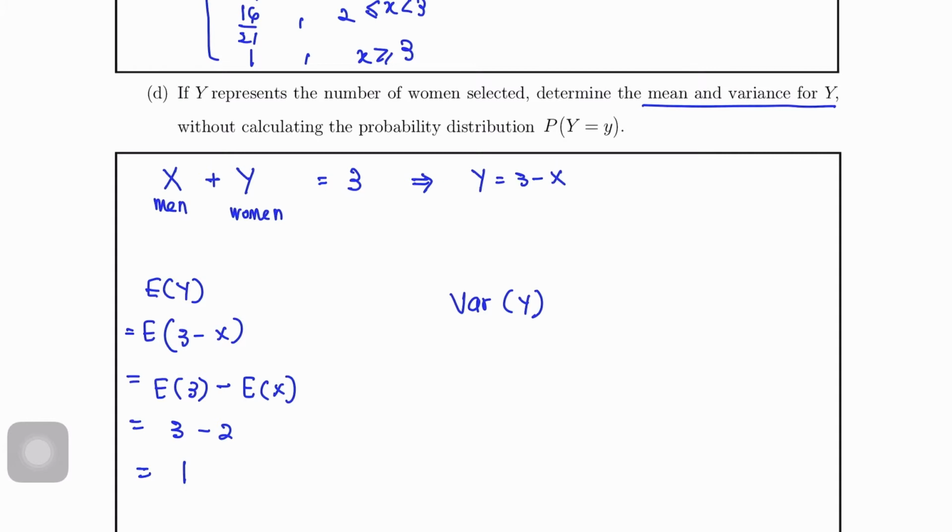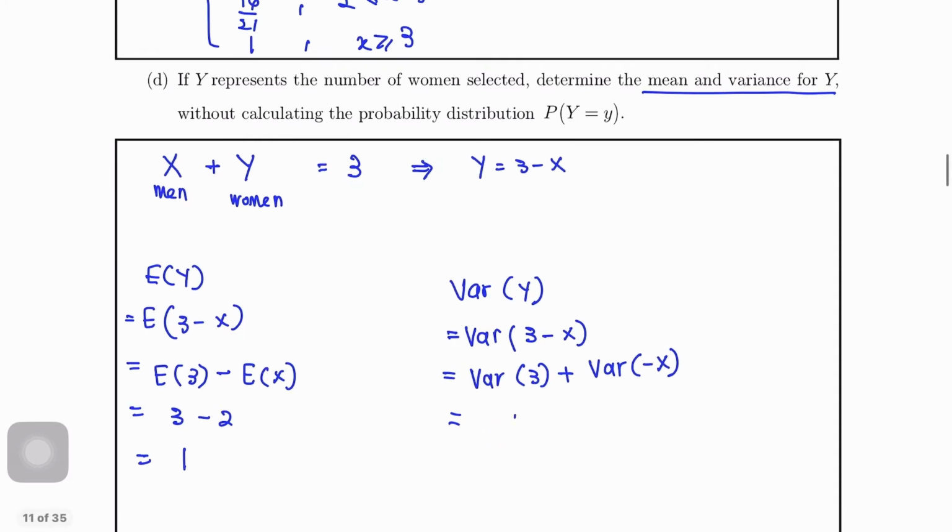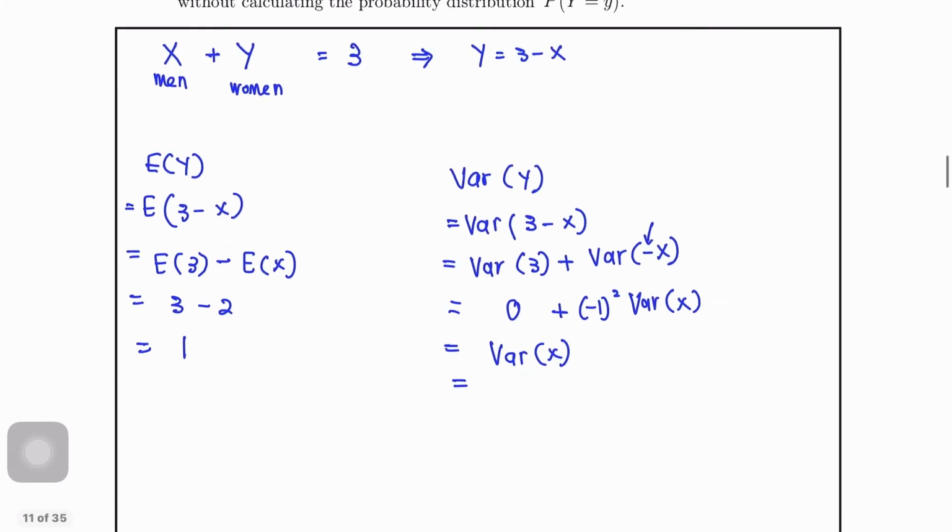Okay, variance Y. Variance 3 minus X. So variance 3 plus variance negative X. Okay, variance 3 0 kan, tukar terus lah. Variance 3 0 plus negative 1 square variance X. Mana datang negative 1 ni? Daripada sini. Okay, so variance Y sama dengan variance X. So dapat 1/2. Dah siap untuk question 9.